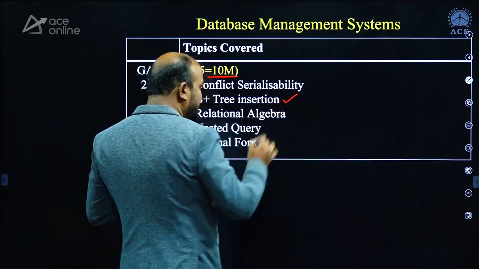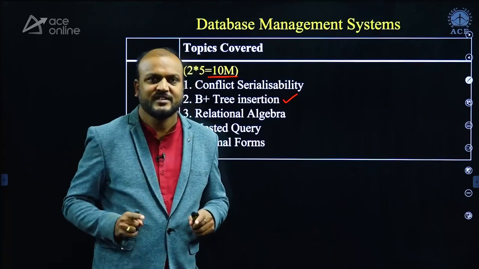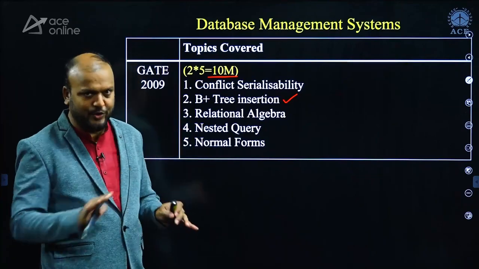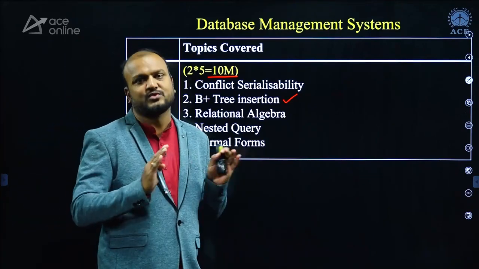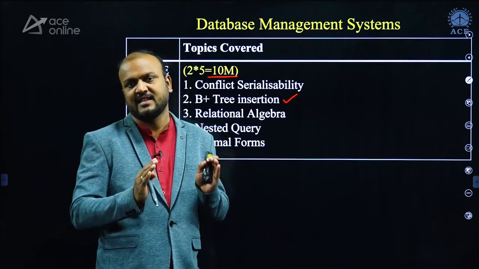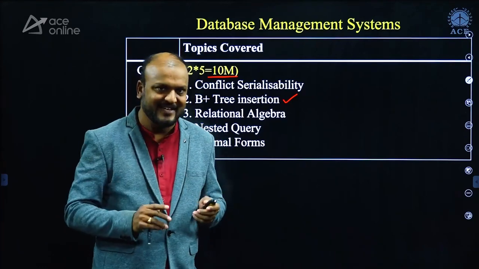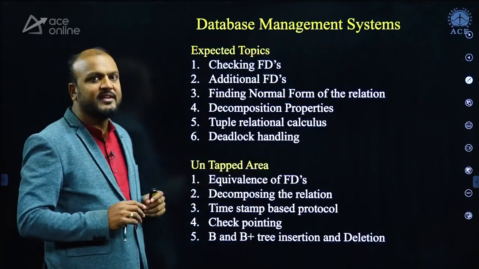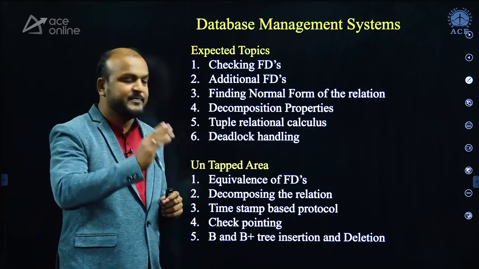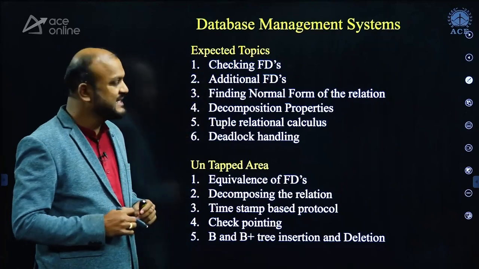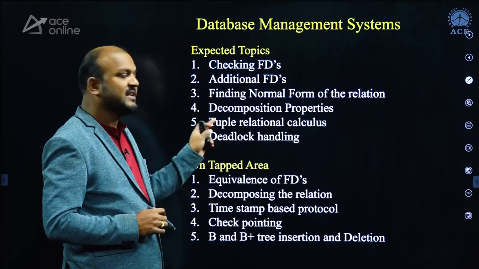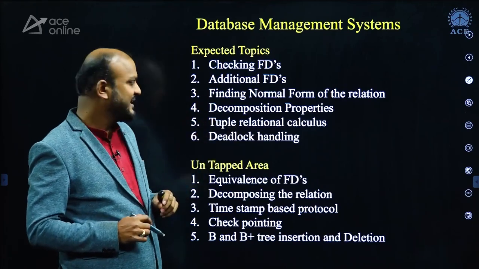So far, for B plus tree insertion, there is only one question asked, that too in 2009. Before and after that, no questions were asked on insertion. So by looking at these two papers, what I can suggest is that in DBMS there is more scope for questions on untapped areas. Here are some topics you can expect questions from: checking functional dependencies, additional FDs, finding normal forms of relations, decomposition properties, tuple relational calculus, and deadlock handling.